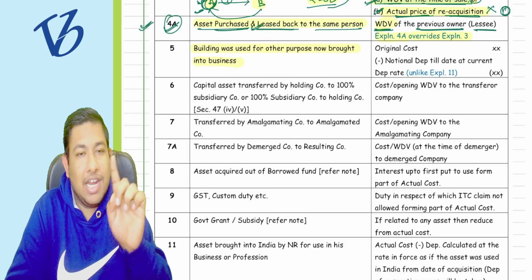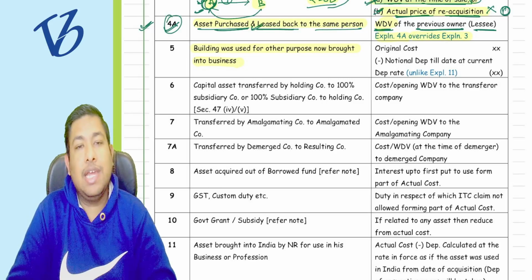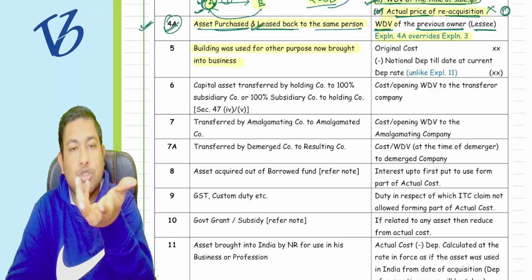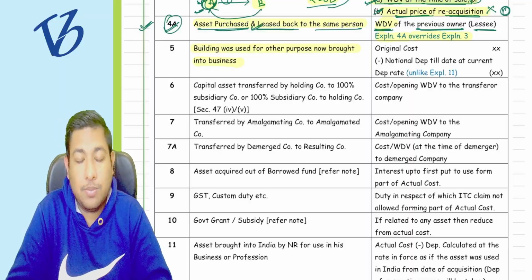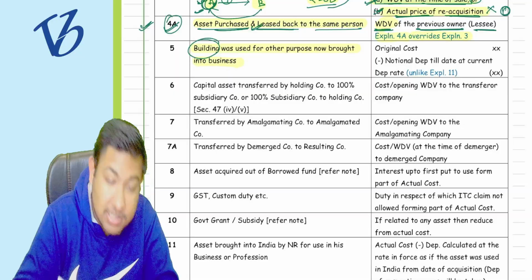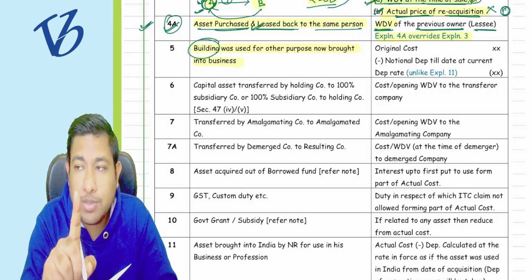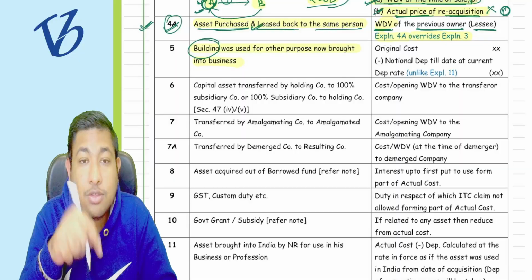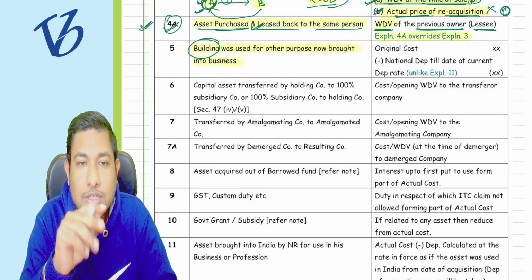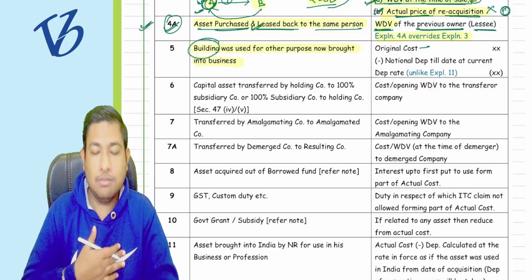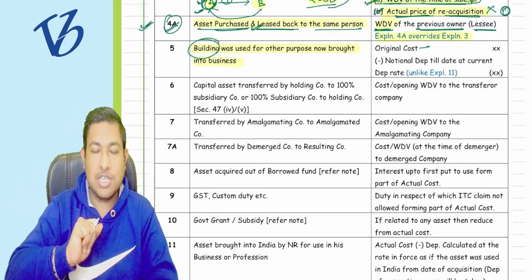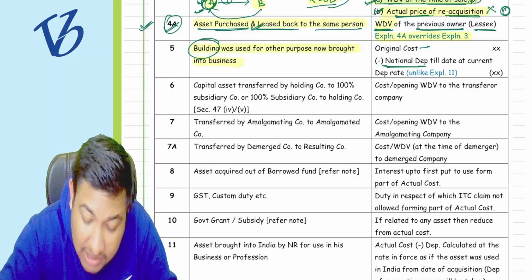But from now onwards it is going to be used for business purpose. So they are saying what should be the WDV, what should be the actual cost of the particular asset, the building. It is only for the building. Listen to me very carefully. It is not for plant or machinery, it is not for furniture and fixtures, it is only for the building. They said the actual cost is the price at which I purchased it, reduced by notional depreciation.